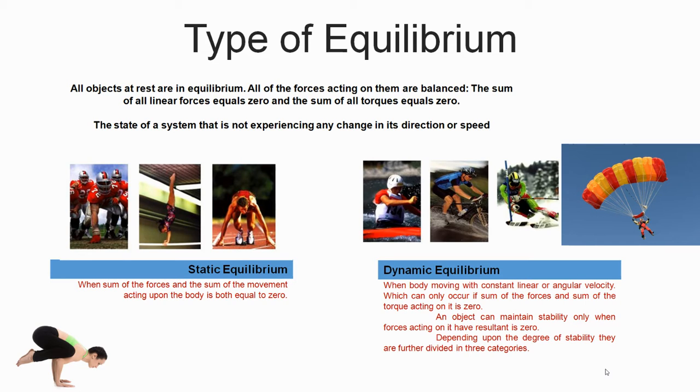When a skydiver reaches terminal velocity, the resistance force reaches a magnitude equal to that of his weight. If the weight and the resistance force balance, the skydiver is thus in a state of dynamic equilibrium.